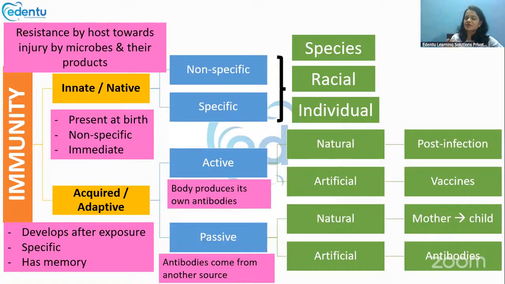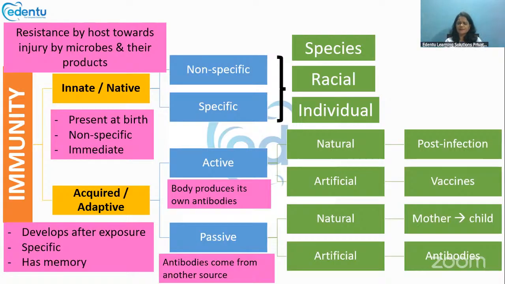It is immediate in nature: when they attack, this immunity reacts. It is non-specific, but an immediate response will be given. That is called innate or native immunity. It can again be classified into two types, non-specific and specific, and it includes the subcategories of species immunity, racial immunity, and individual immunity.